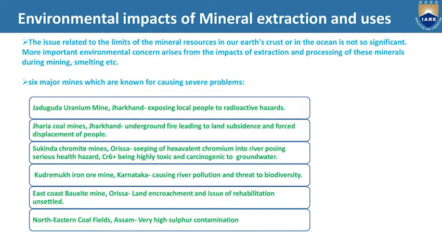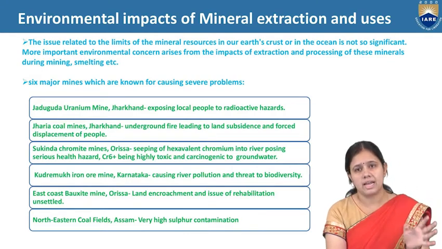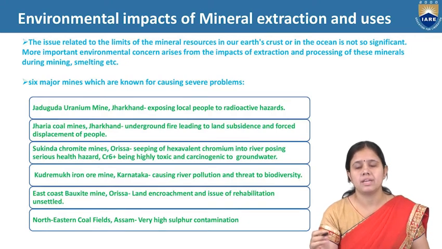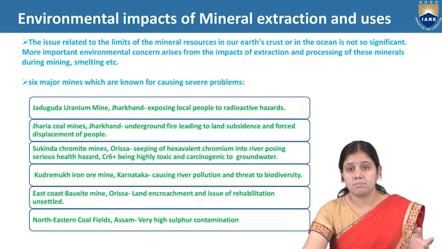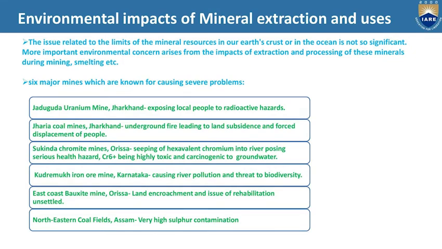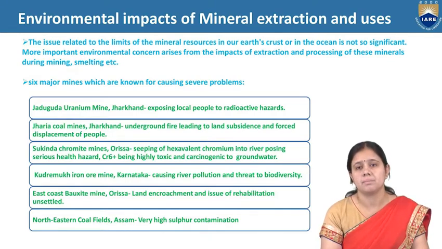Now comes the Kudremukh iron ore mine in Karnataka. It is causing river pollution and threats to biodiversity. Next is the East Coast Bauxite Mine in Orissa. It is causing land encroachment and the issue of rehabilitation, that is, rehabilitation of local people with displacement of local people from this area. Now comes the northeastern coal field of Assam, which has a very high amount of sulfur contamination.